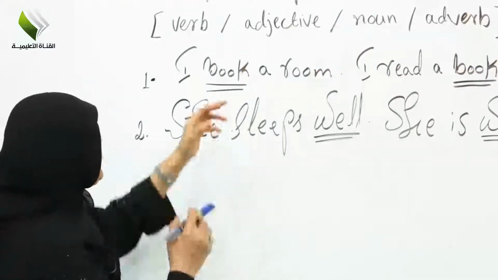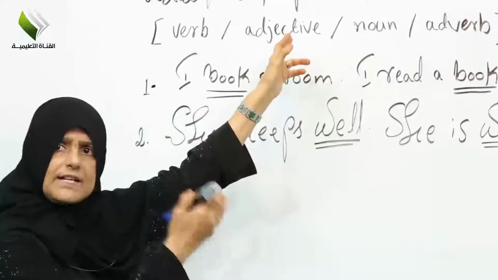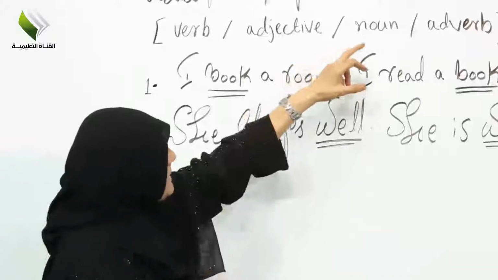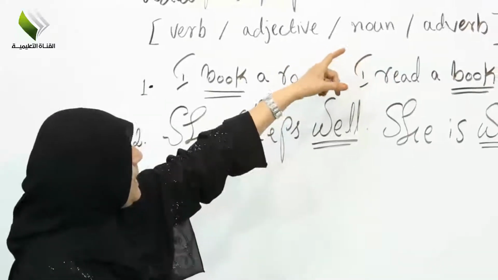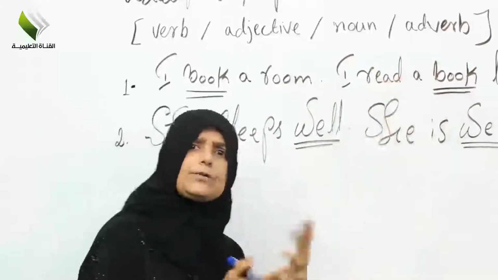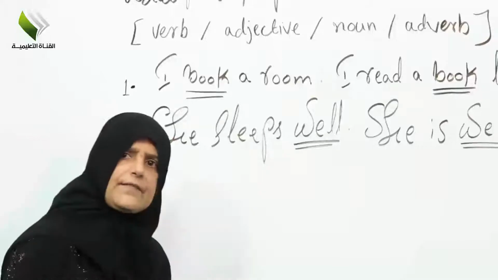As we know, the verb makes the sentence correct. We are talking about the sentence. The adjective describes the sentence, the person or the thing. Now, as we know, we are talking about the noun, and the adverb tells us about the place or the time.